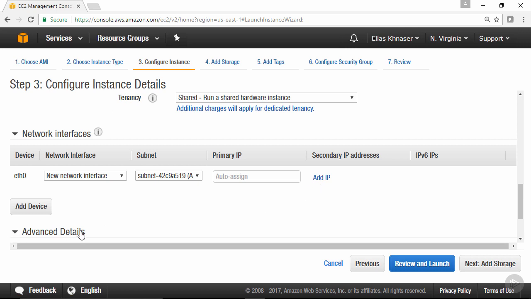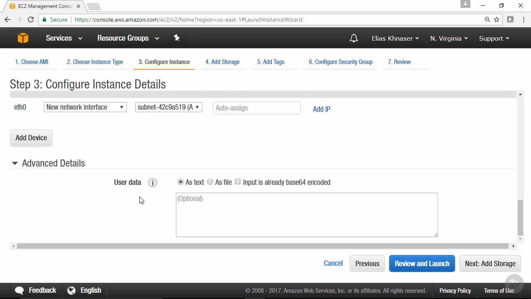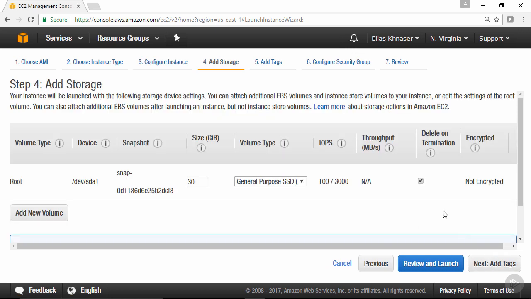From the advanced details down here, if you scroll down, then you have the option of inserting text or scripts or files. What happens here is during the provisioning of this particular instance, this file or this text, the script for instance, will be inserted so that during the provisioning it is configuring it to your liking. If you wanted to modify certain settings, maybe you wanted to call out the installation of a particular application, anything that you want to do at provisioning time, you can do that here. And if you're provisioning multiple instances, as is the case with us here, then this script or this file will be applied to all of the instances that are being provisioned. Once you're satisfied, we're going to go ahead and click on next.